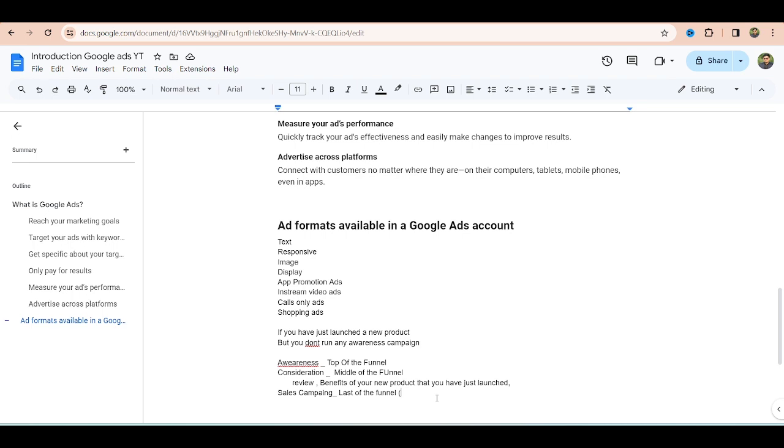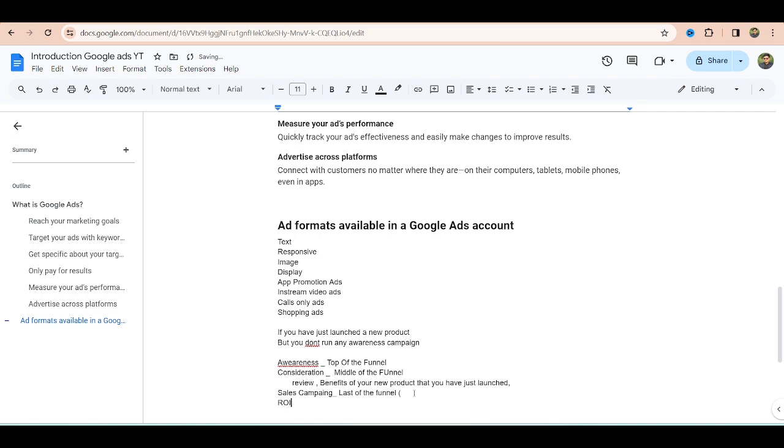We want to generate new customers, because in these two campaigns, they are not in a mood to buy. We have run these campaigns, I mean we have invested our money in these two ads and we haven't got any return. But we have made them aware about our product. Now we want to get a return. We want to get ROI.